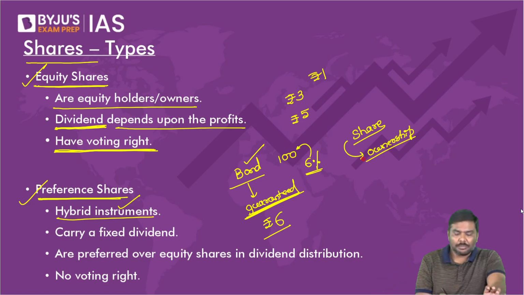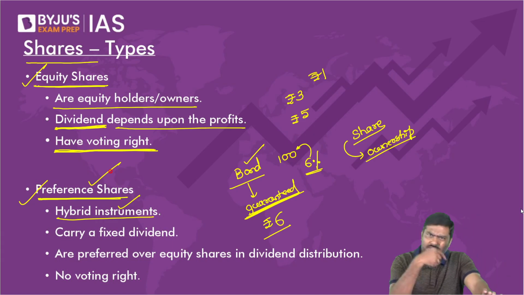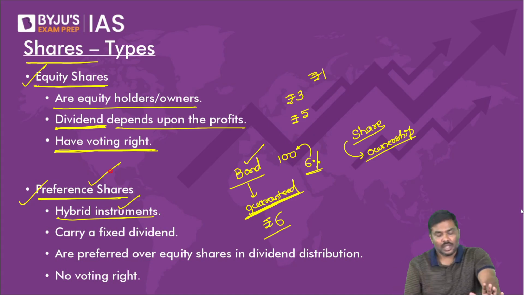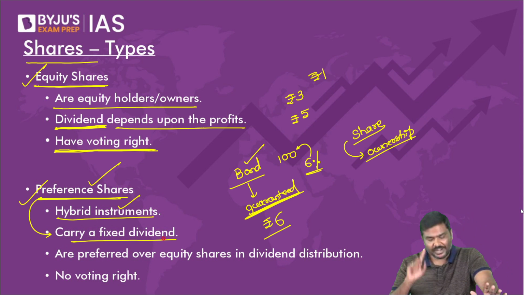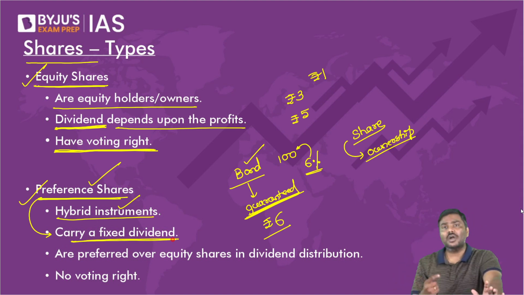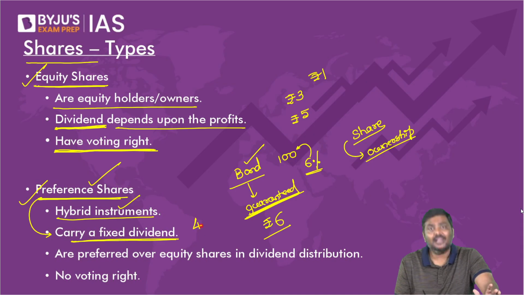Now, please have a look at preference shares. These are also types of shares only. You can purchase, have ownership. But please understand this. In case of preference share, they will carry fixed amount of dividend. Fixed means what? Annually, let's say 4 rupee.